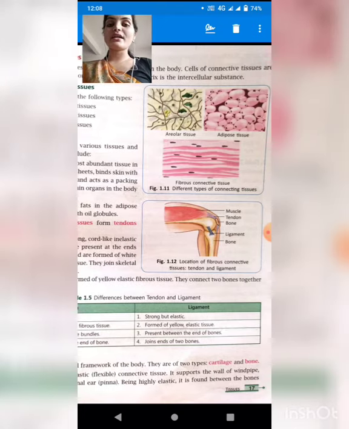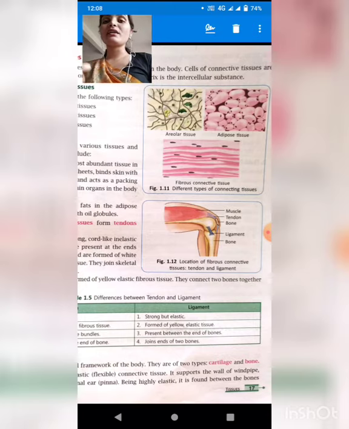Areolar tissue, adipose tissue and fibrous connective tissue. Now what is areolar tissue, what is adipose tissue and what is fibrous tissue? Areolar tissue contains fibers, which do the function of binding, means they bind in between the cells or inside the cells.